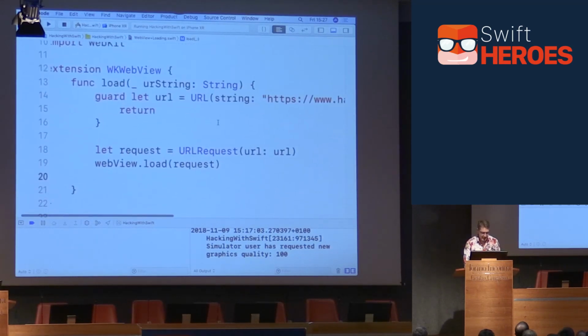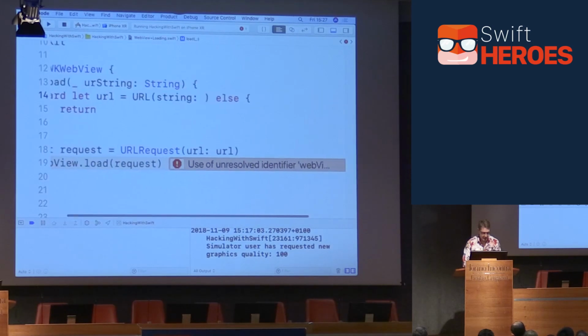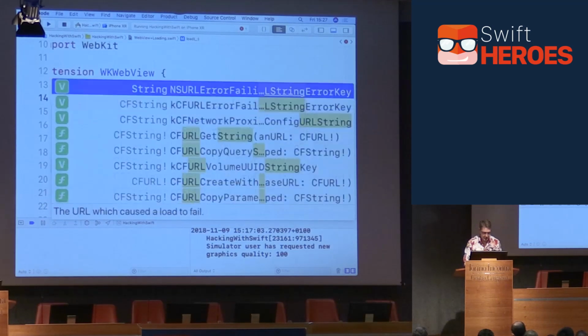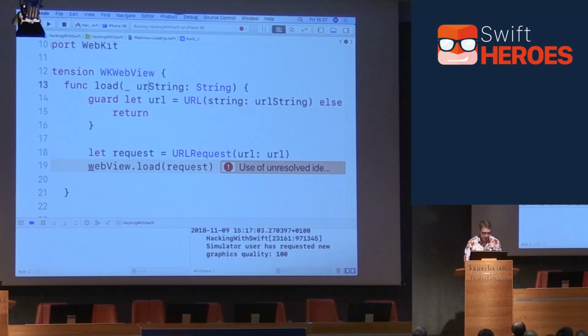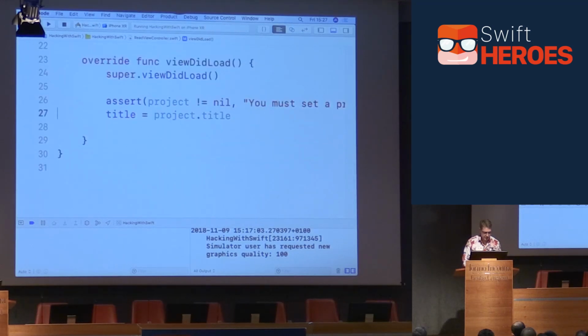We've got to clean up slightly. You've got URLs hard coded in there right now, which is not very helpful, so let's take all that out and replace that with our URL string. It should be URL string, not UR string. And then just call load directly. That should be happier. Yeah. And now we can use that in our view controller. So we can say webView.load, URL string, that thing.